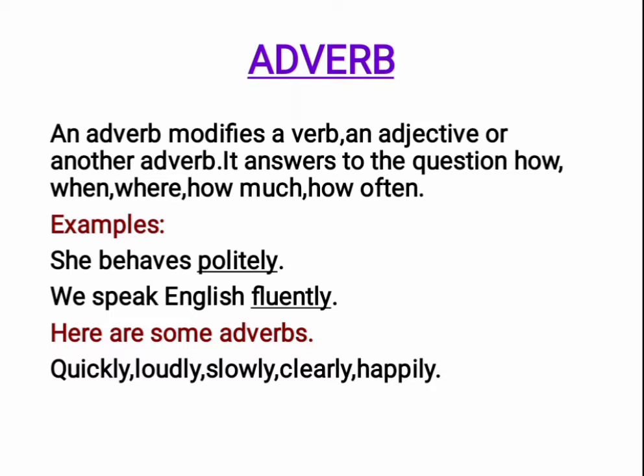It modifies not only a verb but also an adjective or another adverb. It answers the questions how, when, where, how much, how often.